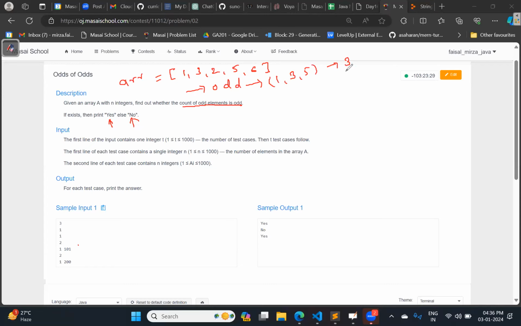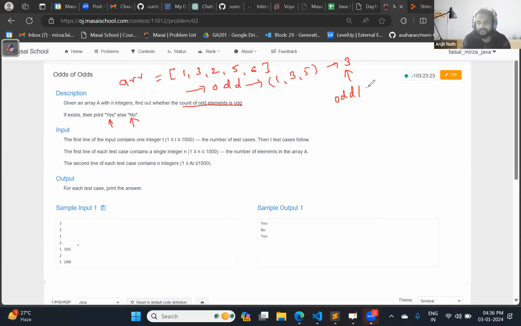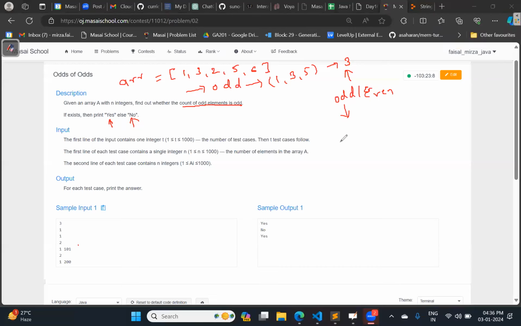So we need to check whether this count three is again odd or even. If it is odd, then print yes. Otherwise, print no. Yes, sir. This is what you need to do.